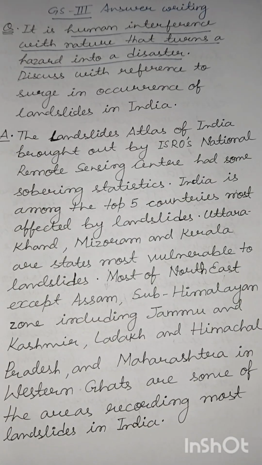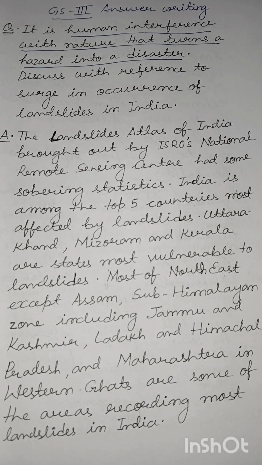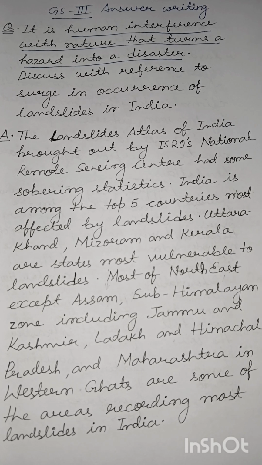Actually, this is a concept that is very important in disaster management, that it is human action that turns a hazard into a disaster. A hazard is actually a probabilistic term. When we are talking about hazard, we are essentially talking of the probability of some accident happening. That is a hazard. But it is the human action that turns a hazard into a disaster.